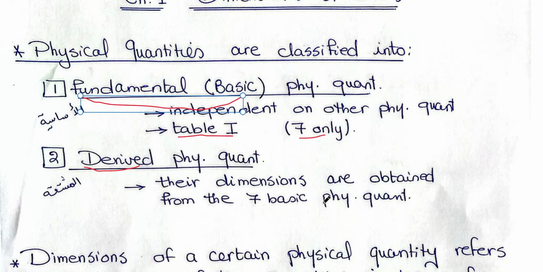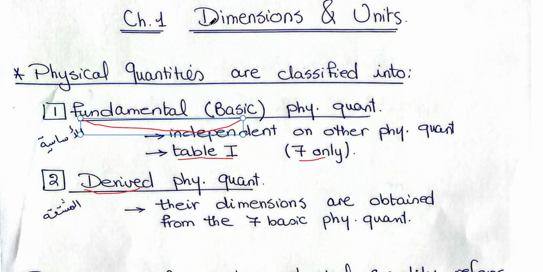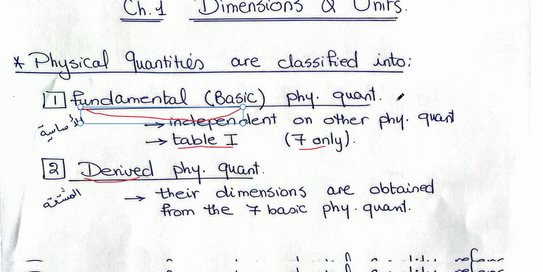To describe the nature of these physical quantities, we use what are called dimensions. Dimensions are certain symbols that describe the nature of these quantities. And of course, we have to specify what system of units we will use.